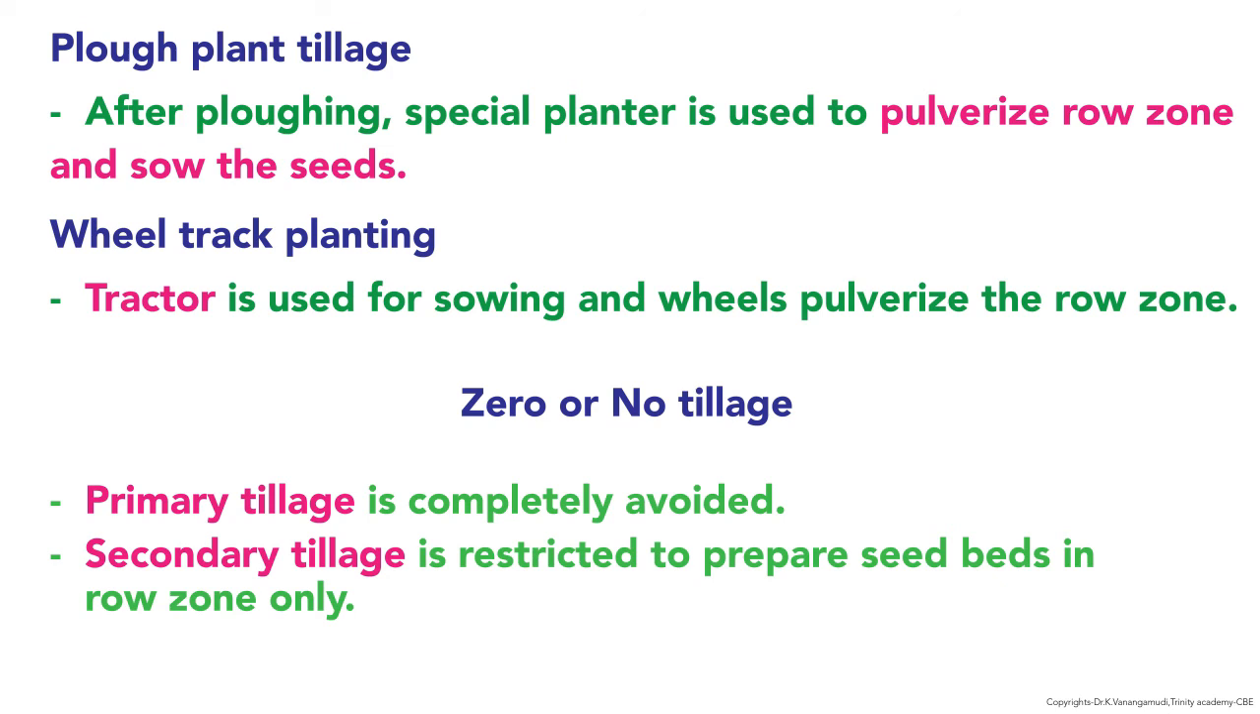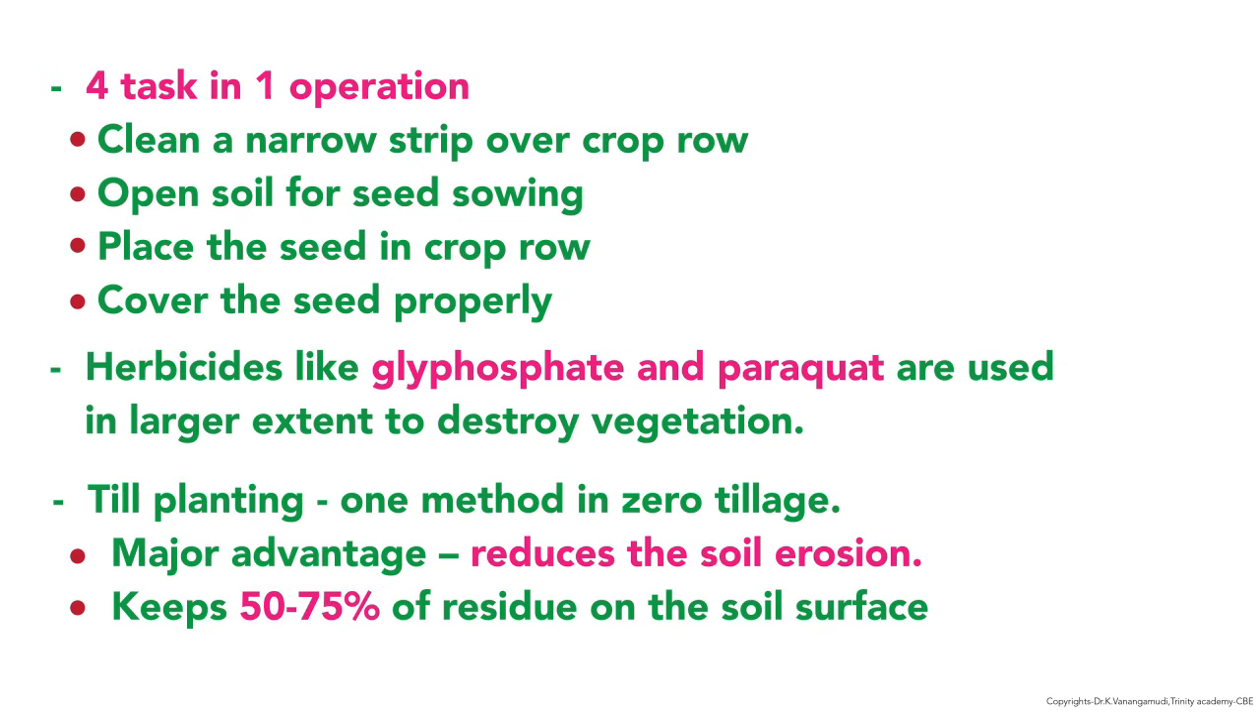Here, the primary tillage is completely avoided. Secondary tillage is restricted to prepare seed beds in row zone only. In this no tillage, 4 tasks are operated in one operation, and they are clean a narrow strip over crop row, open soil for seed sowing, place the seed in crop row, cover the seed properly.